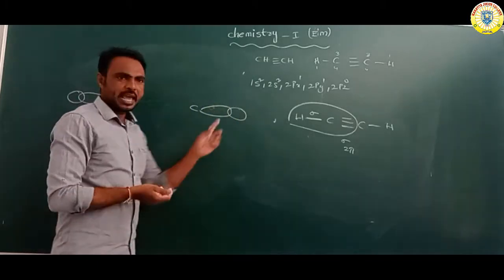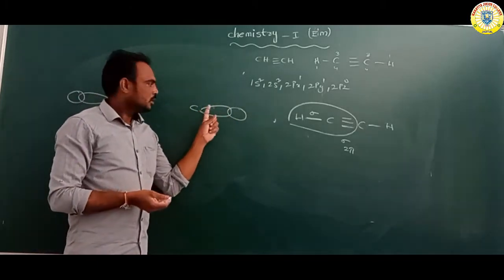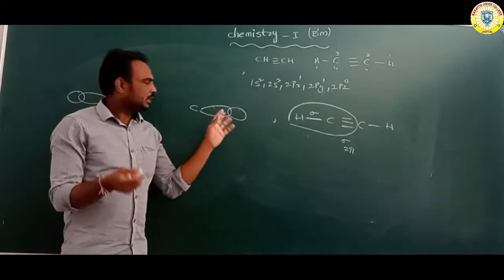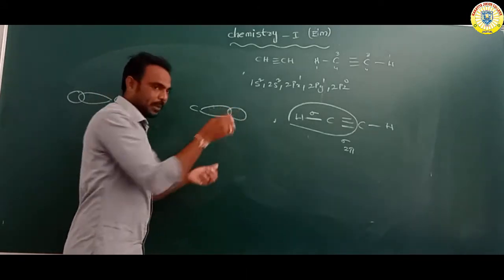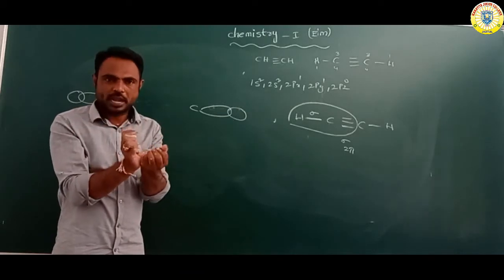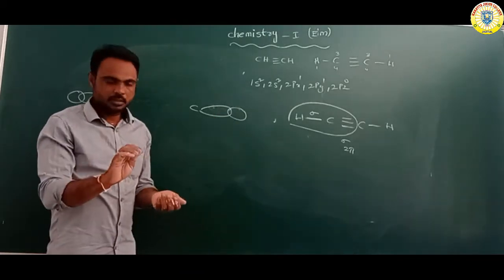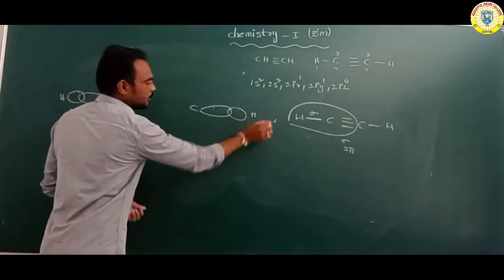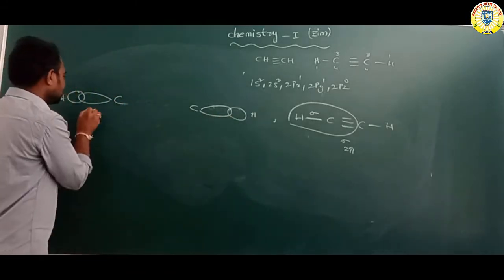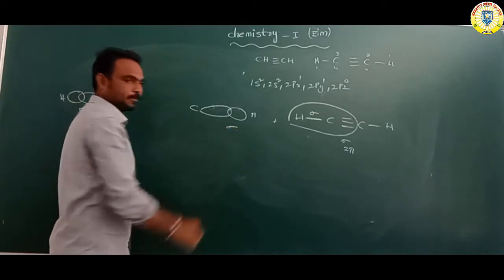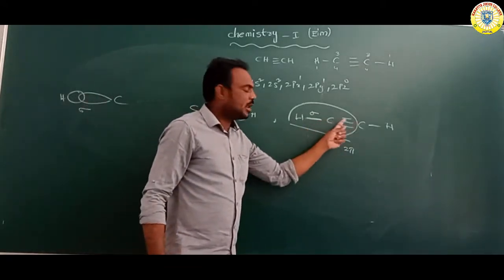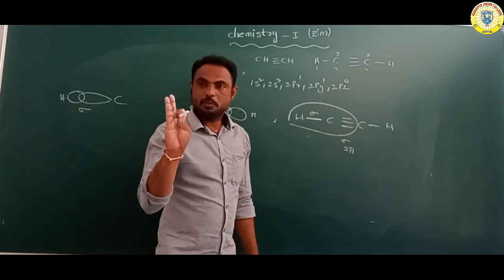This attachment is called overlapping between two orbitals. It is one hydrogen on each carbon, and this is the sigma bond. Between carbon and carbon, how many bonds? 3 bonds.